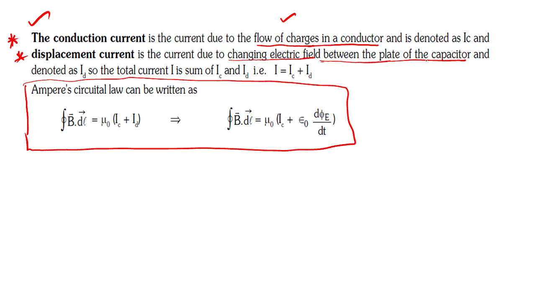Is it done? Next class is 12 meter. Formula you can write: Ampere circuital law.